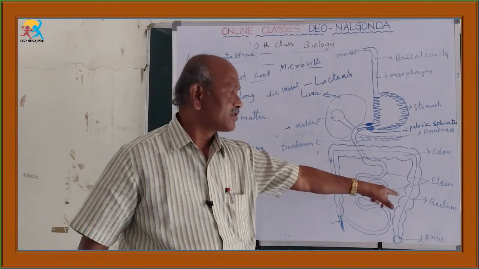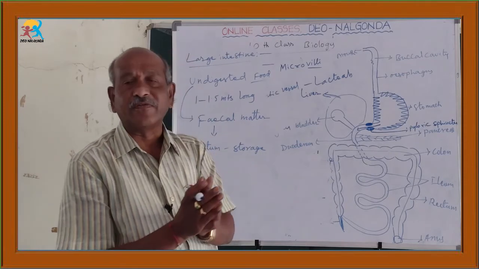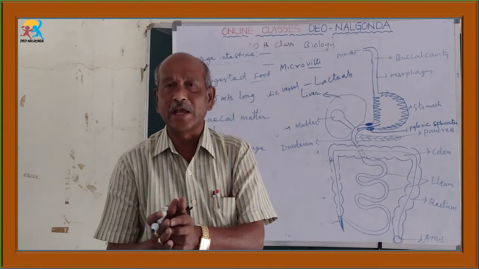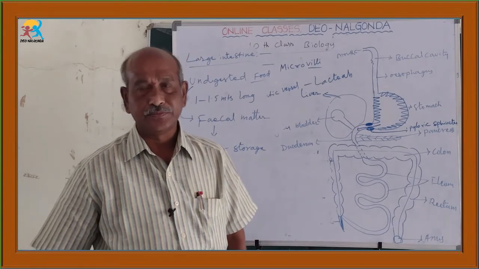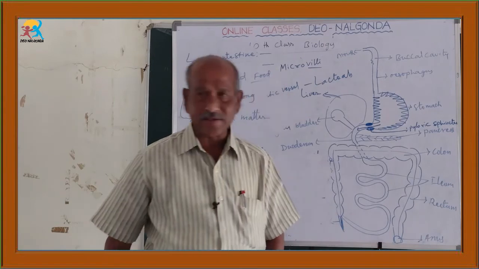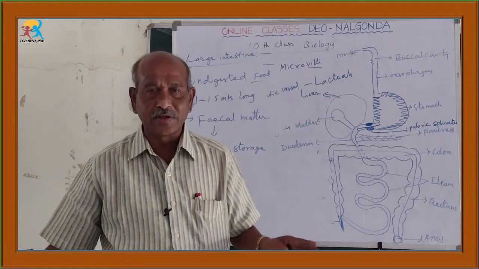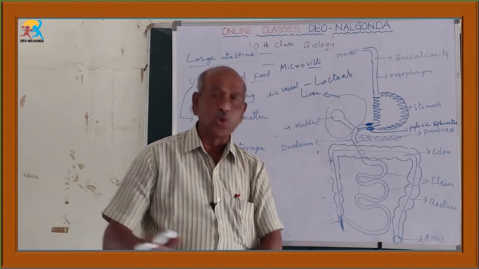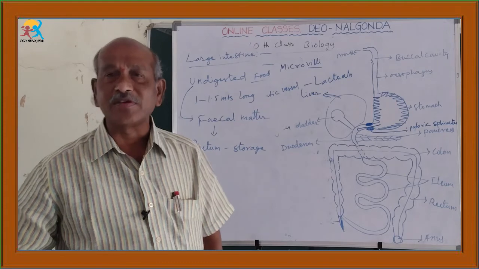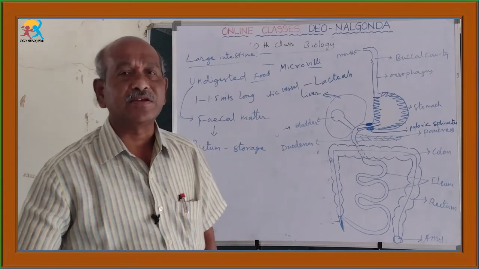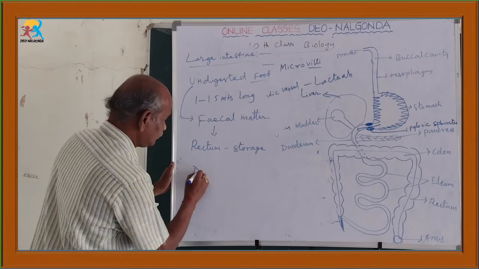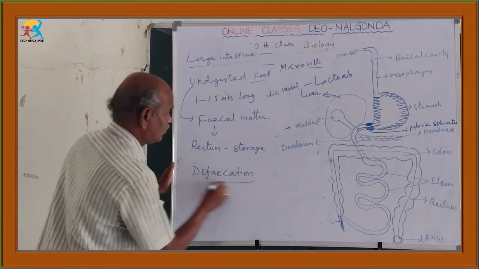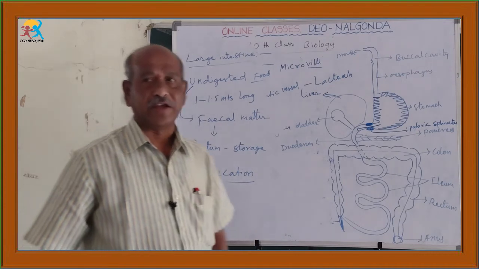Whenever the rectum fills up with fecal matter, the anus opens and the matter is eliminated to the outside. The last part is known as the anus. By the opening of the anus, the fecal matter stored in the rectum is thrown outside. This total process is known as defecation.